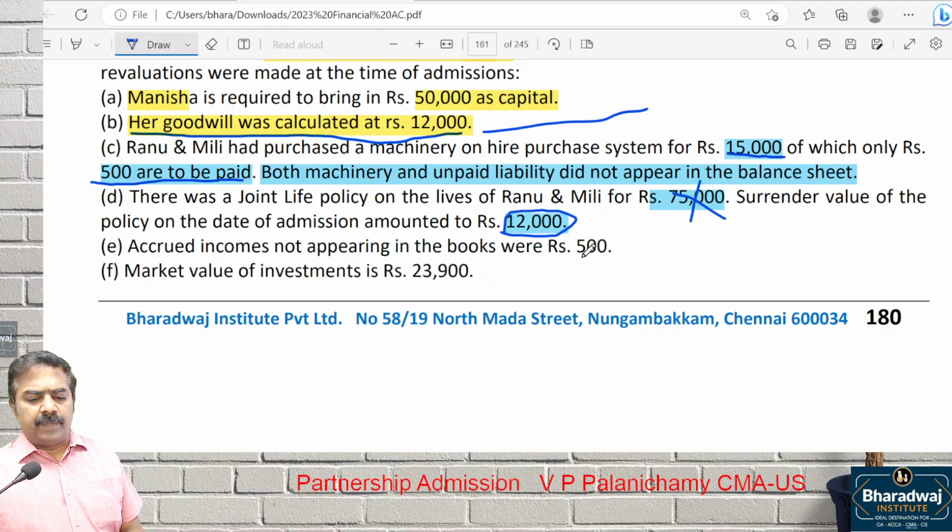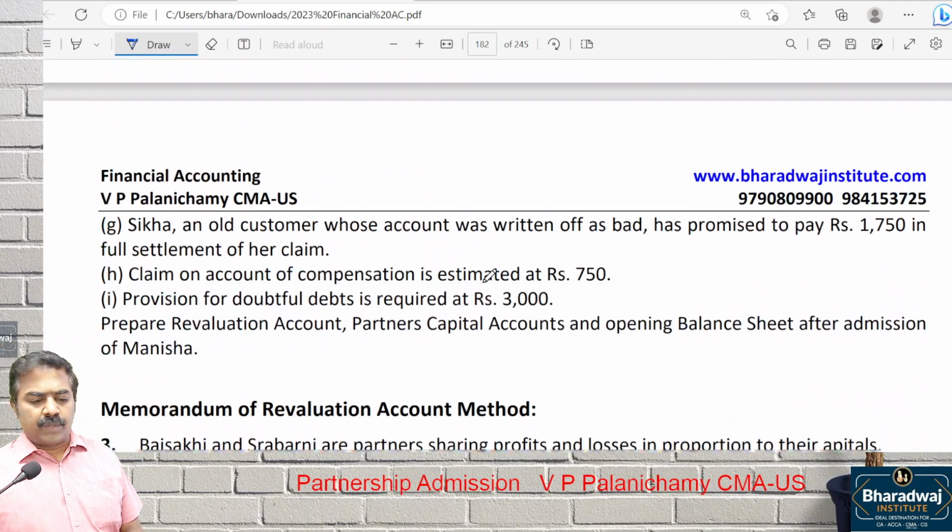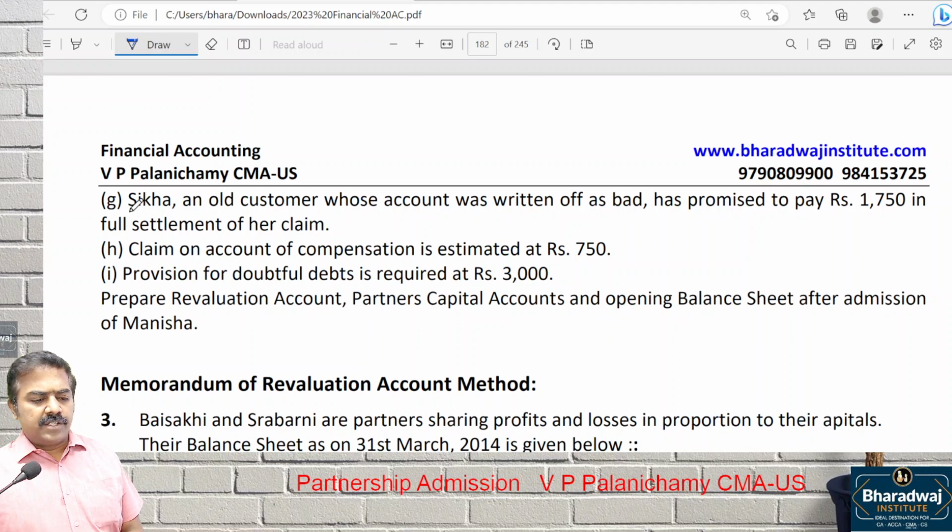Accrued income not appearing in the books is 500. Market value of investment is how much? 23,900. Shika, an old customer, promised to pay how much? 1,750. Claim on account of compensation estimated at 750. Provision for doubtful debts required is how much? 3,000.